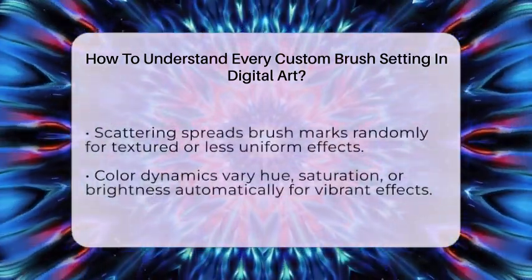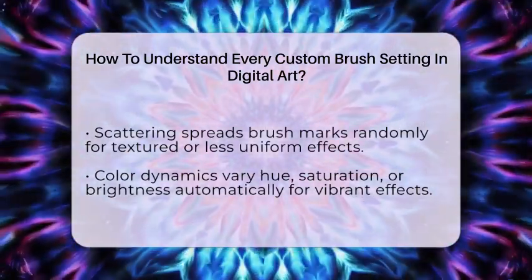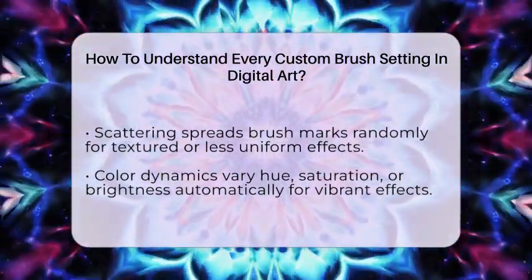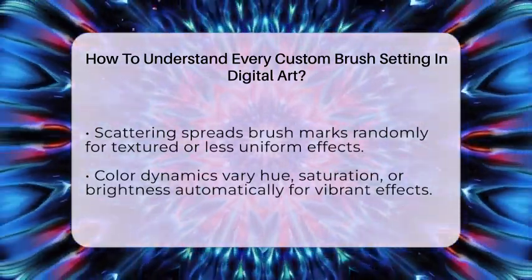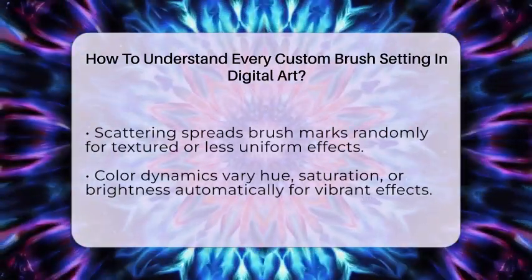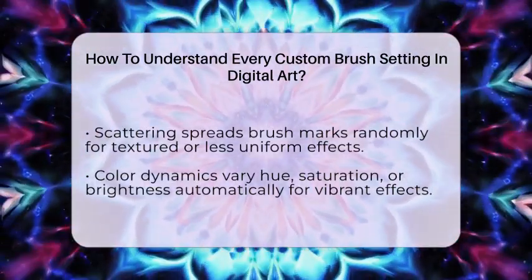Scattering spreads your brush marks along the stroke, creating a more textured or random effect. Increasing scattering makes your strokes look more scattered and less uniform. Color dynamics automatically vary hue, saturation, or brightness as you draw, adding vibrancy and variety to your work.